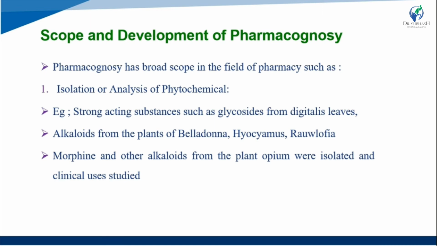The phytochemical removed is the glycoside. Then alkaloids from the plants belladonna, hyoscyamus, and rauwolfia. Morphine and other alkaloids from the opium plant were isolated, and their clinical use was studied. So this first one is the isolation and analysis of phytochemicals.